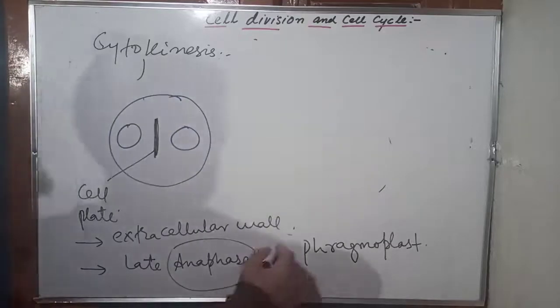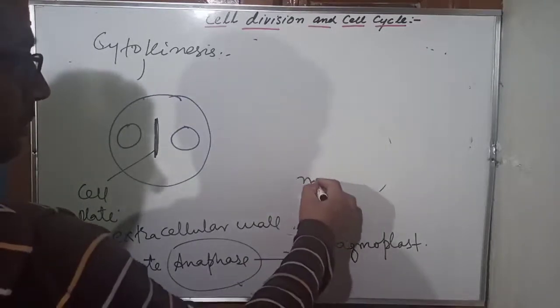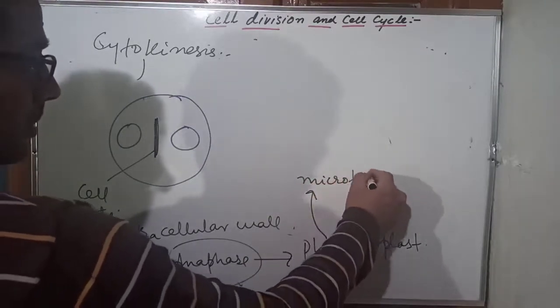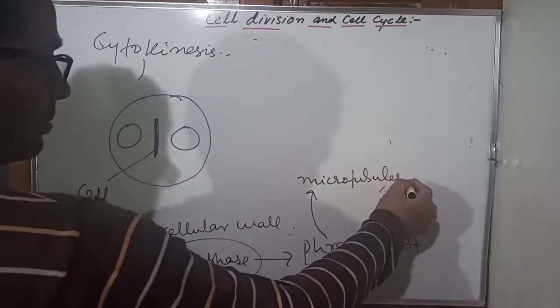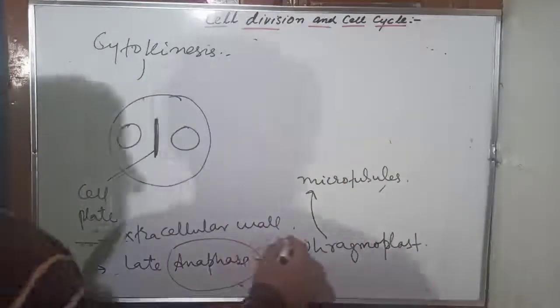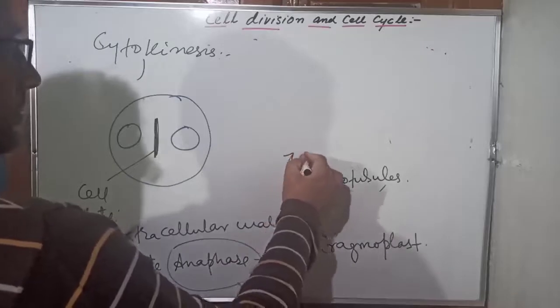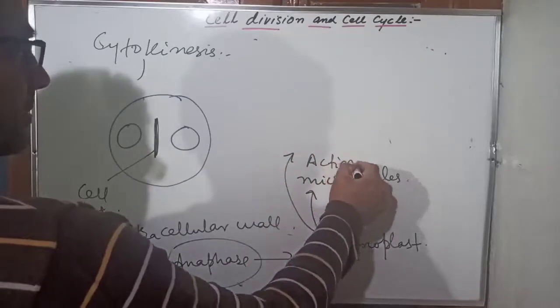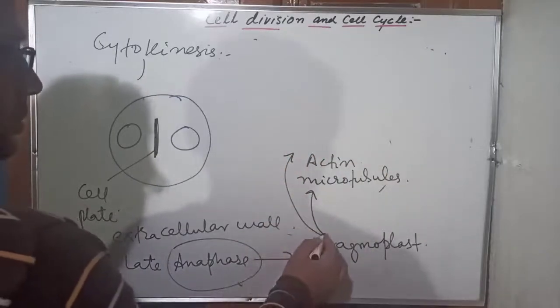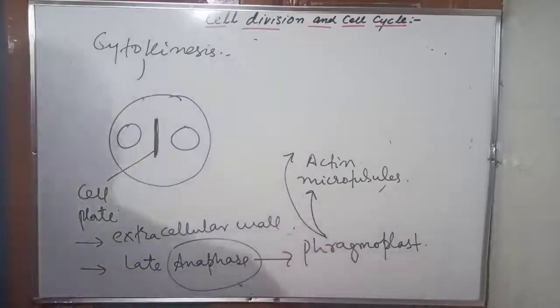The phragmoplast consists of microtubules, number one. It also contains actin elements, and it also contains Golgi derived vesicles. Listen very carefully.